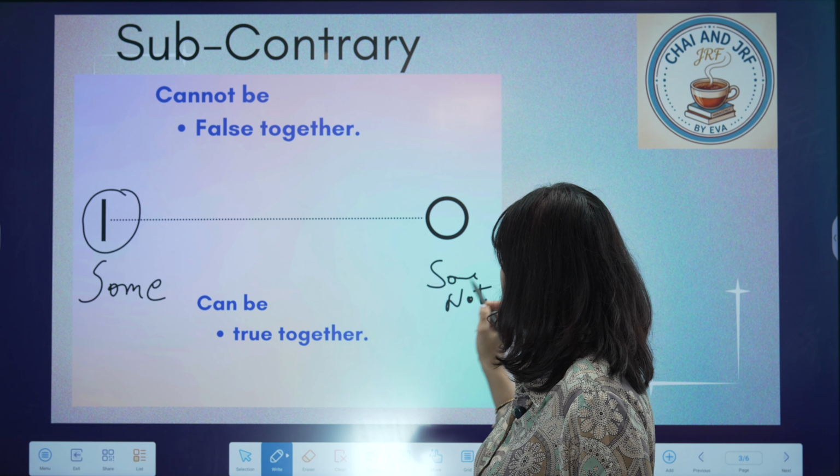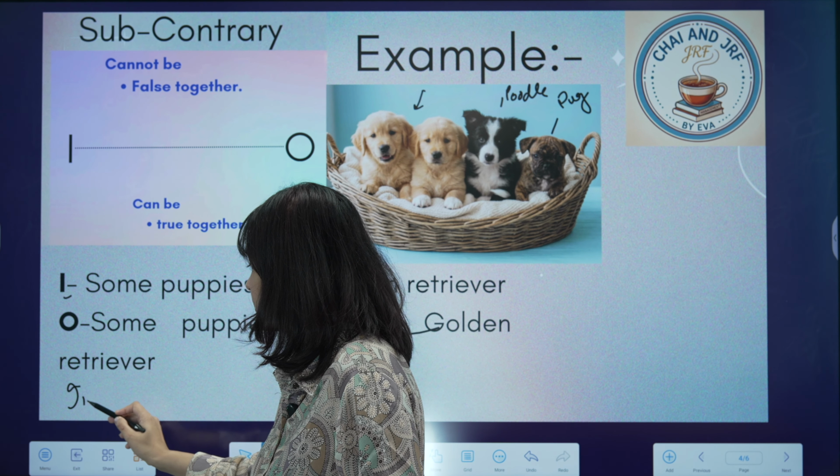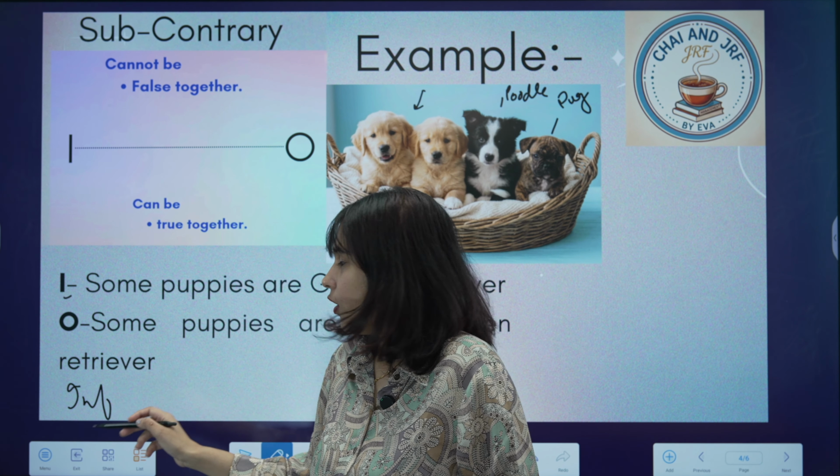On the basis of I, the statement will become some puppies are golden retrievers, and on the basis of O, the statement will become some puppies are not golden retrievers. These are your premises, and we have to draw a conclusion from them.